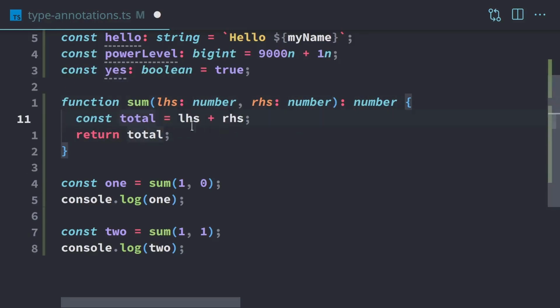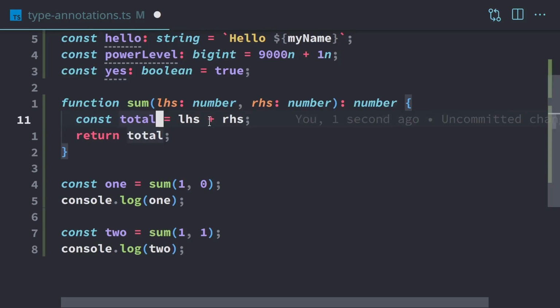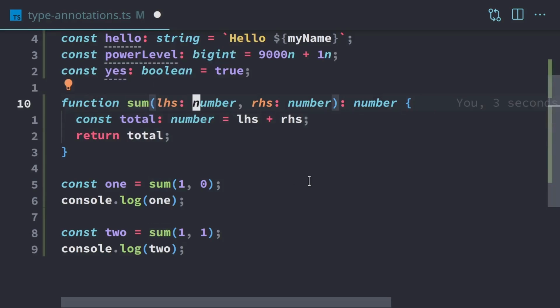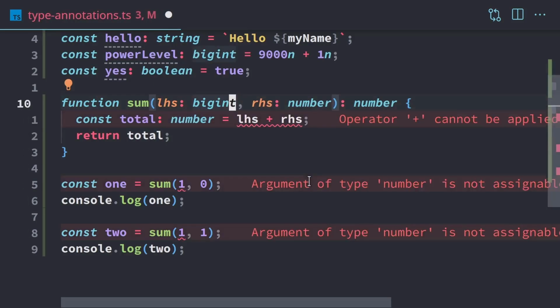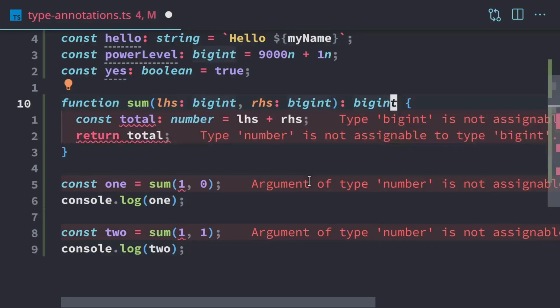We see a plus sign as developers and know, oh, we're adding things together, so it's probably working with numbers. And so we can just assume that this is a number. There are actually situations where having a type annotation here makes it harder to maintain your code. For example, if we have annotations on all of these like we do here, and later on we decide that sum should be changed to work on big integers, we change that to bigint, we change each of those, and now we also have to go in here and change this to bigint as well.